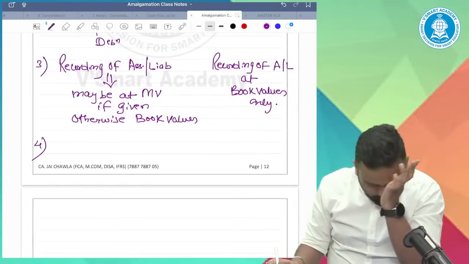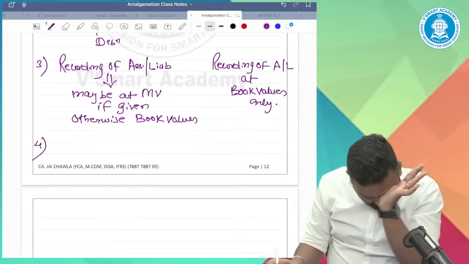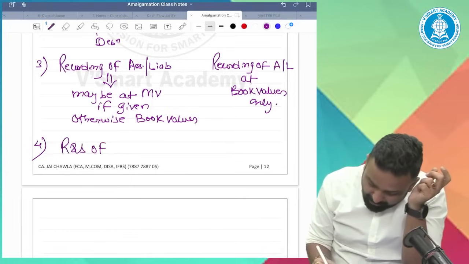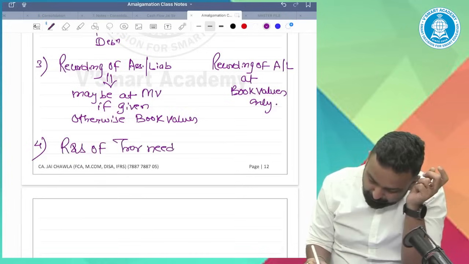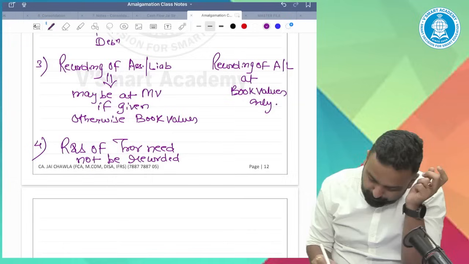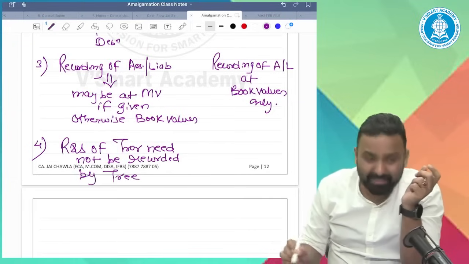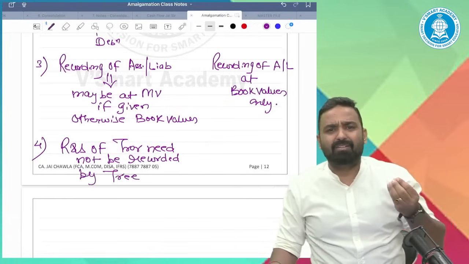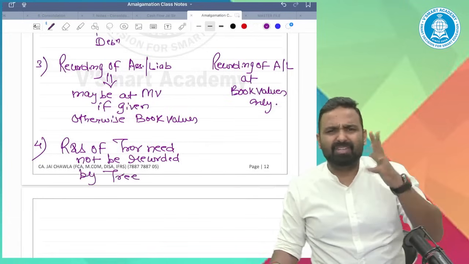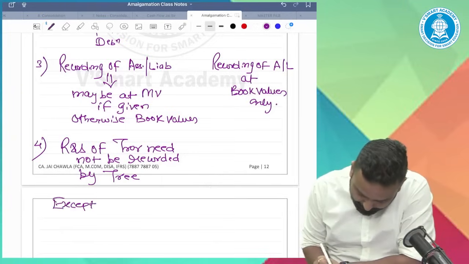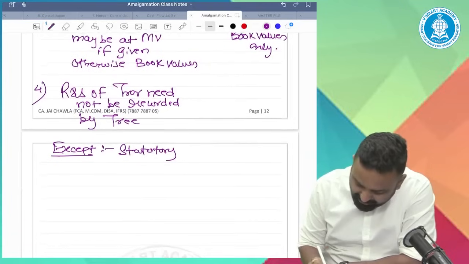One more thing. Reserves and surplus of transferor need not be recorded by transferee. Transferor balance sheet contains general reserve, P&L, security premium, need not be recorded by transferee, except statutory reserve.